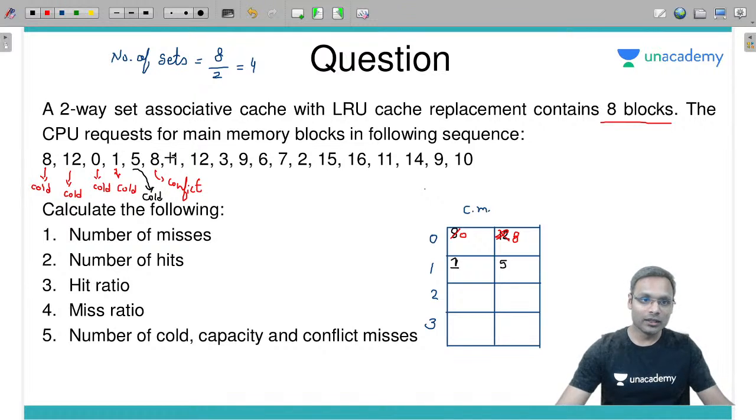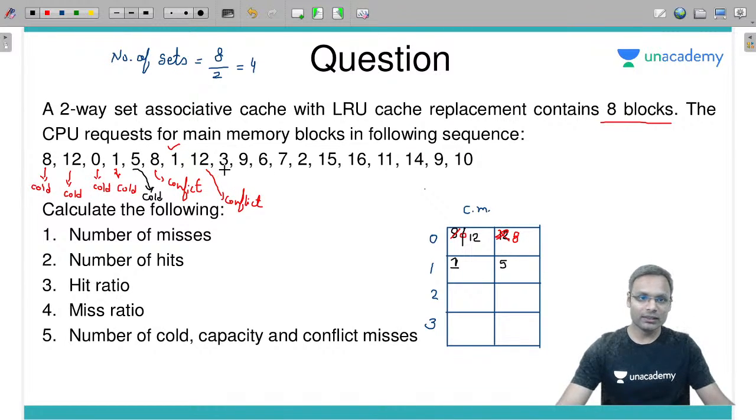Now 1 hit, 12 miss, conflict miss. Why? Just because 12 got referred before, yes. This time again it got referred, but it was a miss. Why? Just because for 8 we have replaced 12, so conflict miss, and 12 will be brought in by replacing 0, just because 8 just got referred now only.